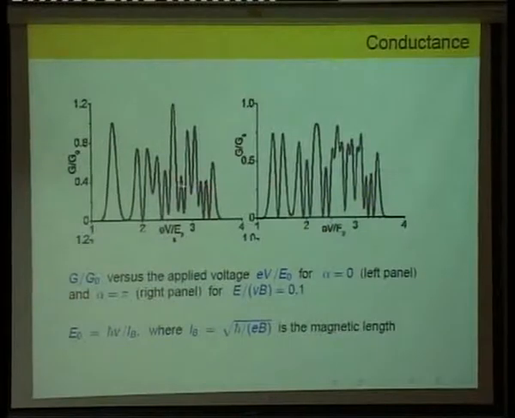Okay, so here are some plots. The exact features of these are not very important, but what we try to show here is the cases where the STM tip electron is polarized either directly in the plus Z direction or in the minus Z direction. Between those two, if you look at the tunneling conductance versus the bias, you get completely different plots, and we just showed it for two values of alpha. In general, it will change smoothly from this to this, but this shows very clearly that it depends on the direction of the STM tip magnetization.